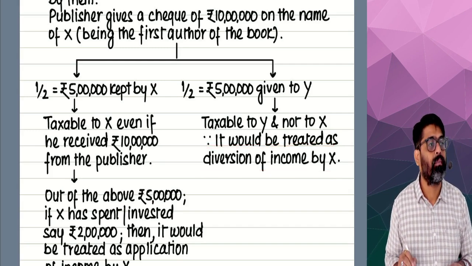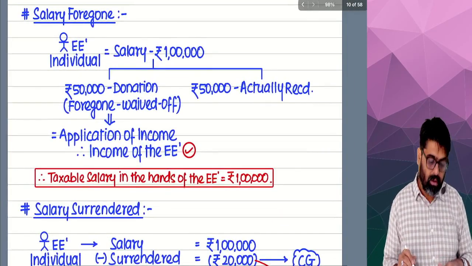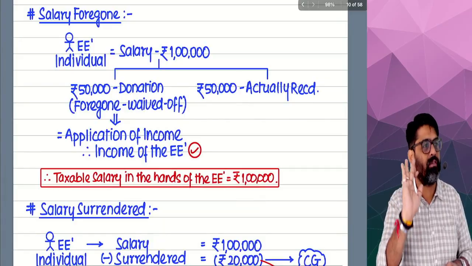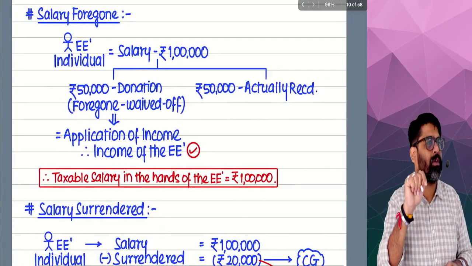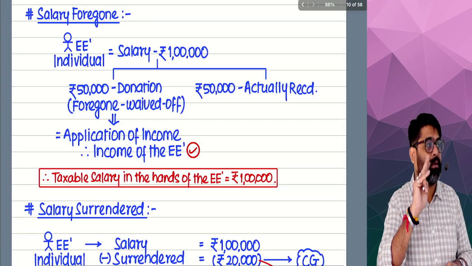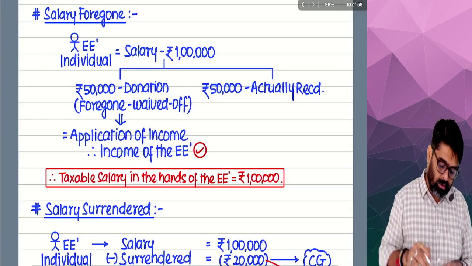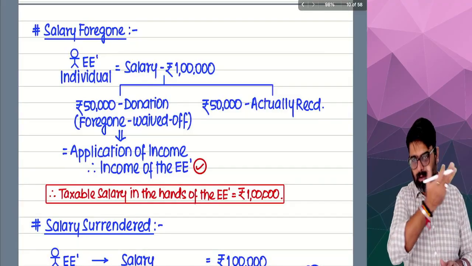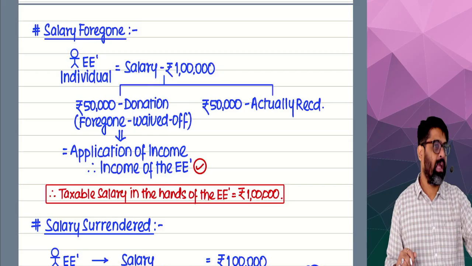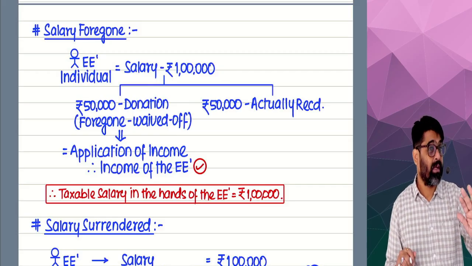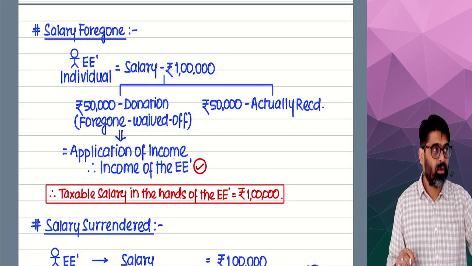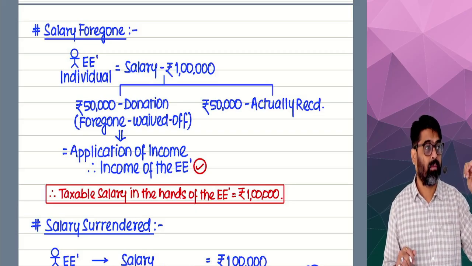Done, sir? Done? Okay. Now see, why I have explained that concept, you will come to know in the later parts of this chapter. And at that time I will test you regarding diversion and application. Understood, no? Okay. Now see, this is the first test of that concept, whatever discussion I have made about diversion and application. So if you remember that, you will be able to understand this discussion.